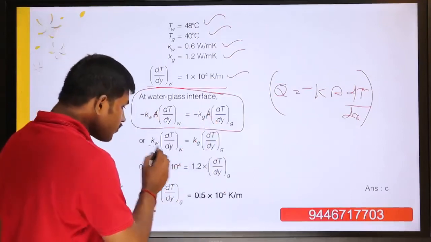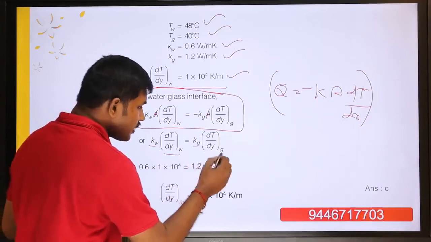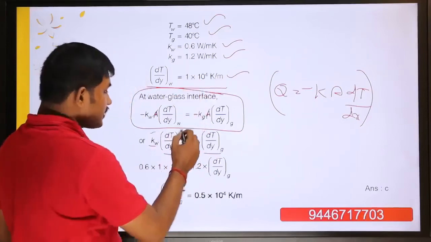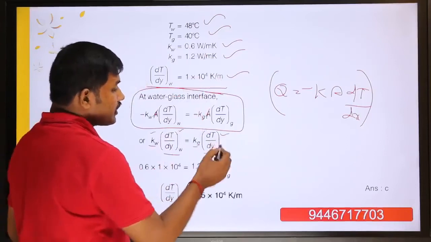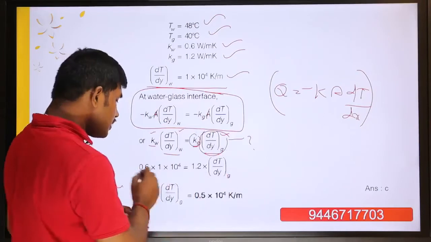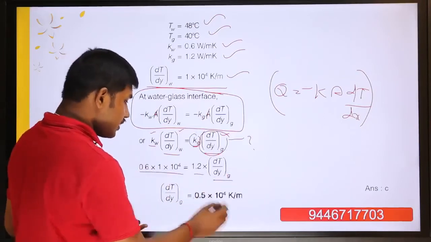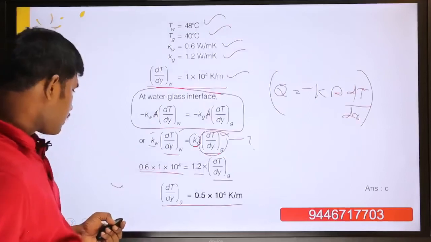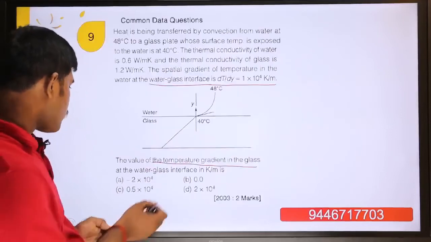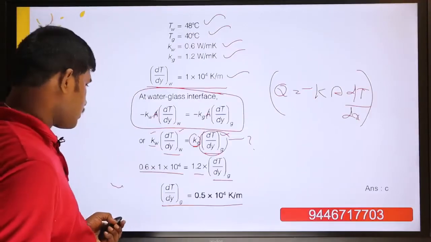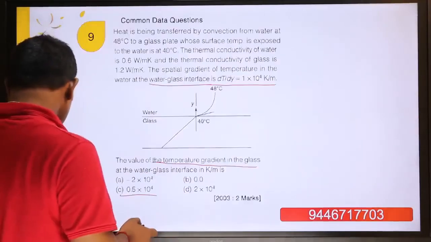So what are the quantities given in the question? Kw is given, then the water interface gradient is given, dT by dy of glass you have to find out, and Kg is given. So simple. You have to substitute these values and you will get the answer. The answer in this question is 0.5 into 10 power 4. Answer is C. Okay.